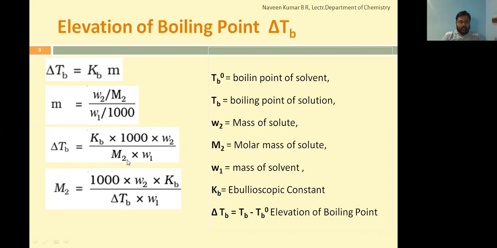Now we'll rearrange the equation further for the calculation of molar mass of solute. Now if you consider M2, you make it towards the LHS side and delta Tb in the denominator towards RHS. Molar mass of solute is rearranged as 1000 into W2 into Kb divided by delta Tb into W1. So this is the final equation by using elevation of boiling point as a colligative property to calculate the molar